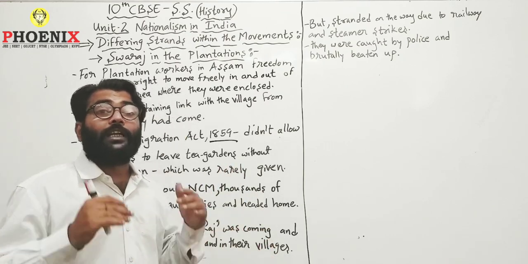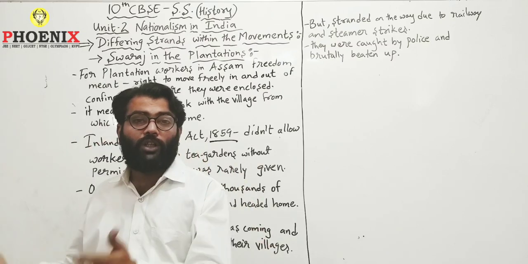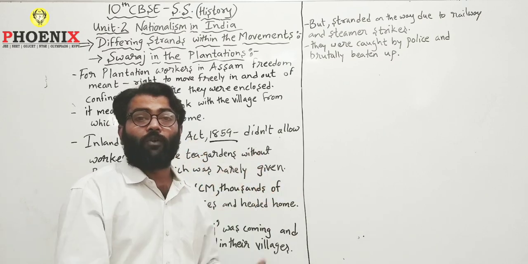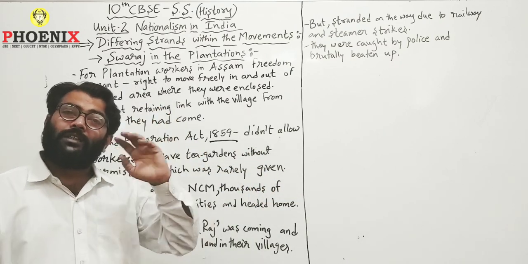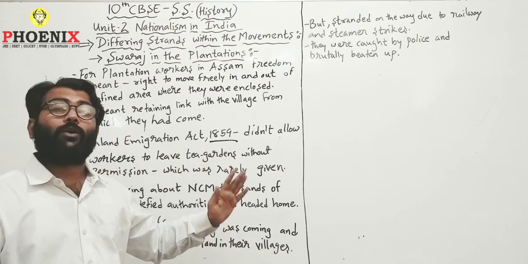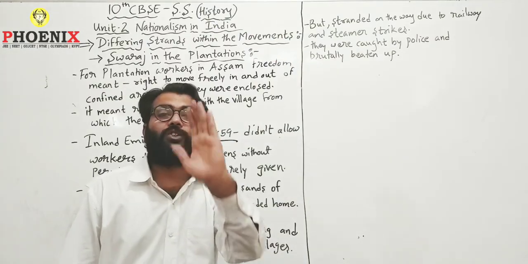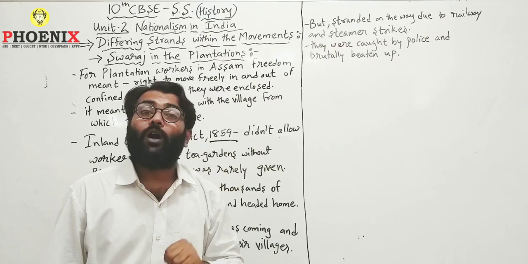But when they reached a particular point from where they had to take the railways or the steamer services to reach their own areas, to reach the region they belonged to or their villages, they saw another thing that was shocking for these plantation workers. That was that even the railway workers and the steamer workers were on strike. So the railways and steamers were not functioning.